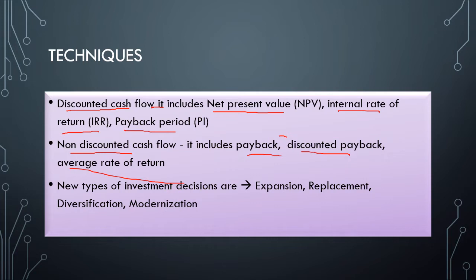The types of investment decisions are expansion, replacement, diversification, modernization. These are simple terms. You can understand the meaning from the words: expansion, replacement, diversification, modernization.